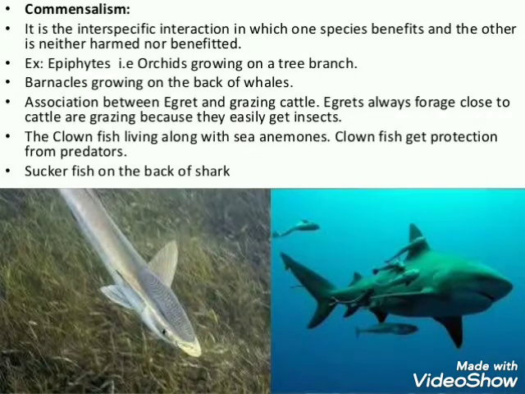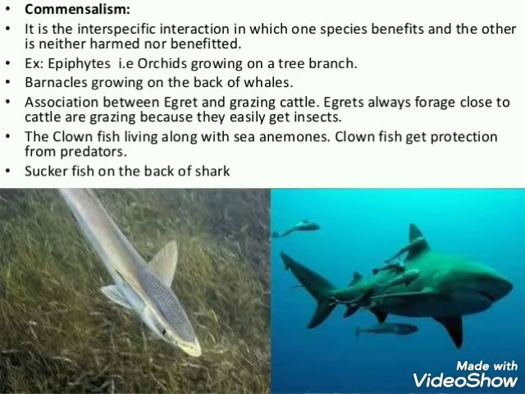Next interaction is commensalism. It is referred to as the interaction between two species where one species is benefited and the other is neither harmed nor benefited. Some examples of commensalism are as follows. An orchid growing as an epiphyte on a mango tree. The orchid gets shelter and nutrition from the mango tree, while the mango tree is neither benefited nor harmed.